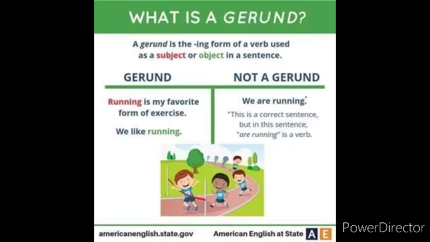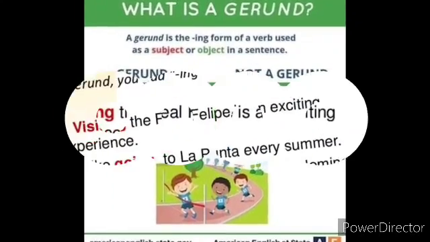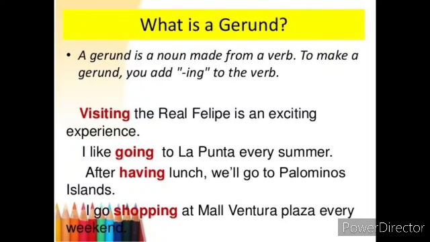Look at the next example. It is not a gerund. We are running. Here, what is the mistake? Because running is a verb here. It is not a noun. So, when running acts as a noun with the ing form, then it is known as a gerund. So, a gerund is a noun made from a verb. To make a gerund, you have to add ing to the verb.